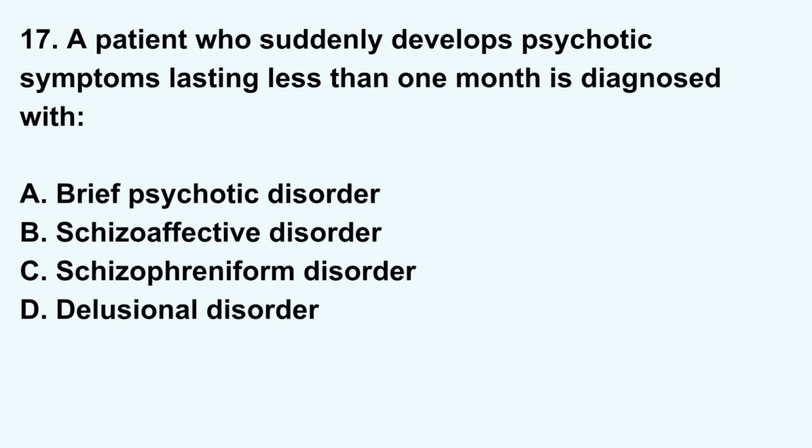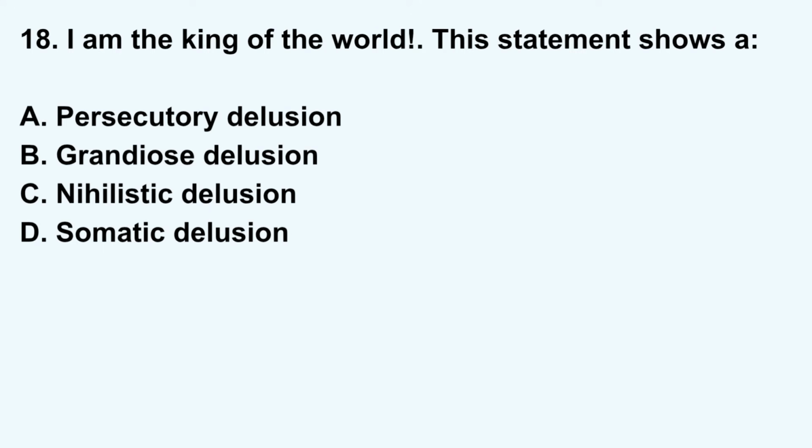A patient who suddenly develops psychotic symptoms lasting less than 1 month is diagnosed with A. Brief psychotic disorder, B. Schizoaffective disorder, C. Schizophrenic disorder, D. Delusional disorder. Correct answer: A. Brief psychotic disorder. "I am the king of the world." This statement shows A. Persecutory delusion, B. Grandiose delusion, C. Nihilistic delusion, D. Somatic delusion. Correct answer: B.